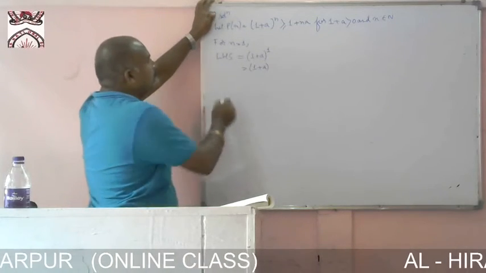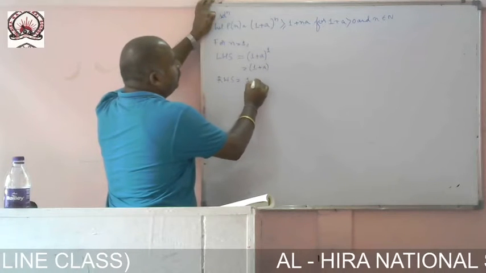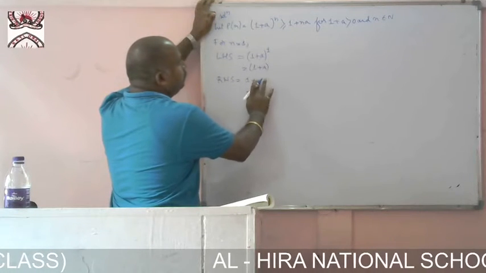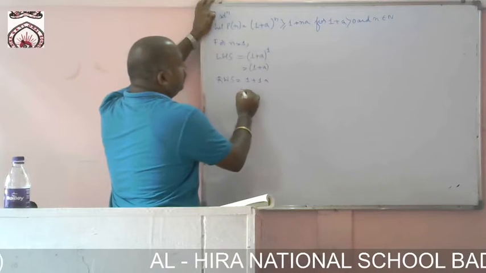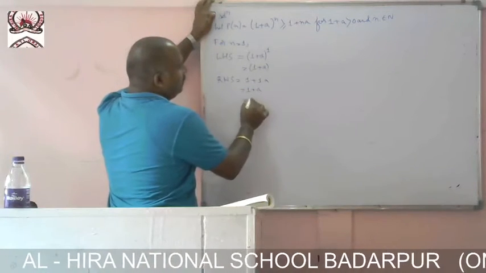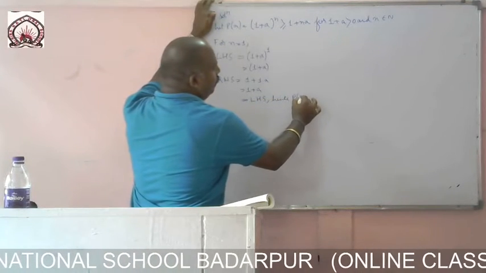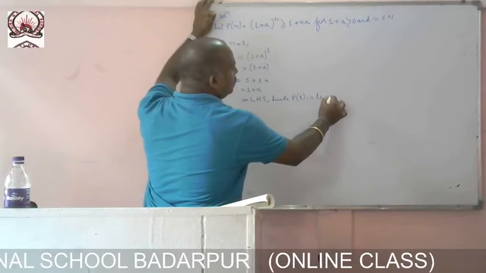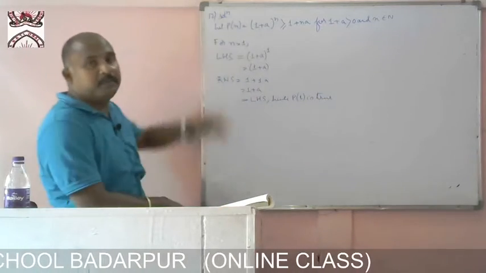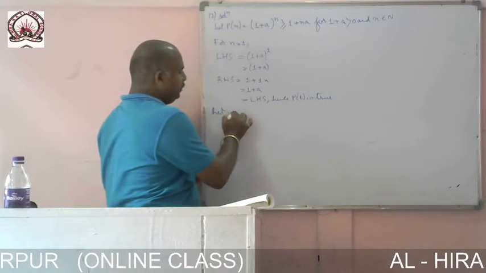Now the right hand side equals 1 plus 1 into a, equal to 1 plus a. So this is equal to the left hand side. Hence p of 1 is true.